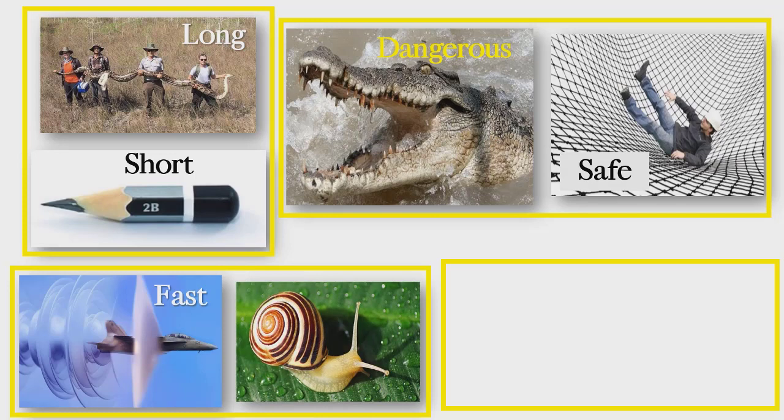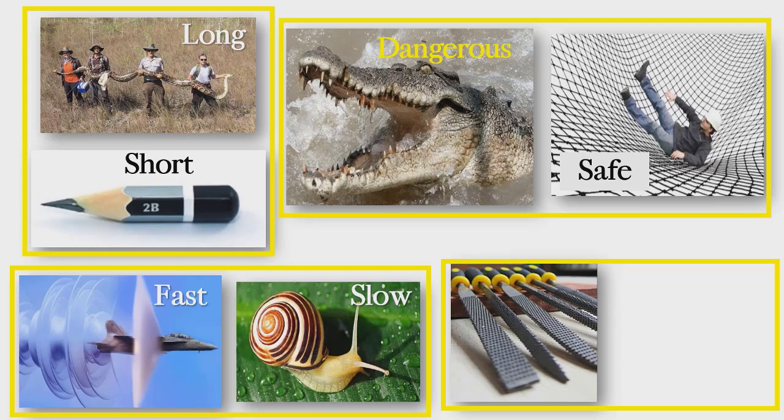What is the adjective for this snail? If we know that the aeroplane is fast, what is the snail? What is the opposite of fast? What is the adjective word? The snail is very, very slow. That's right, slow. Okay.